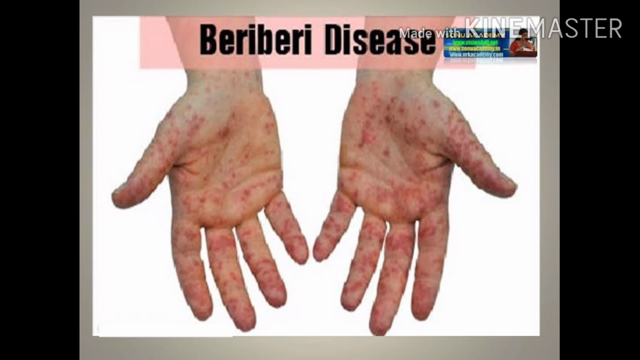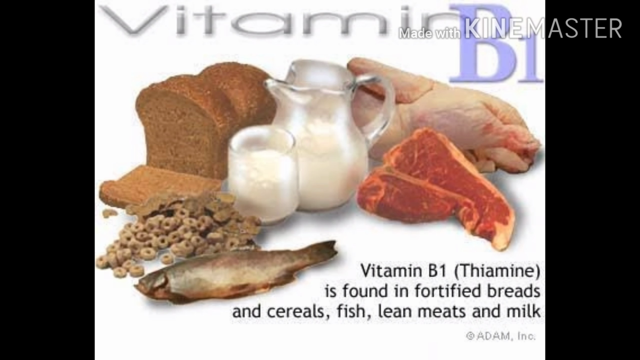Children, this is beriberi, and this disease is caused due to deficiency of vitamin B1. In this disease, people have scaly skin and extreme weakness. Sources of vitamin B1 are unpolished rice, milk, egg, meat and other things.